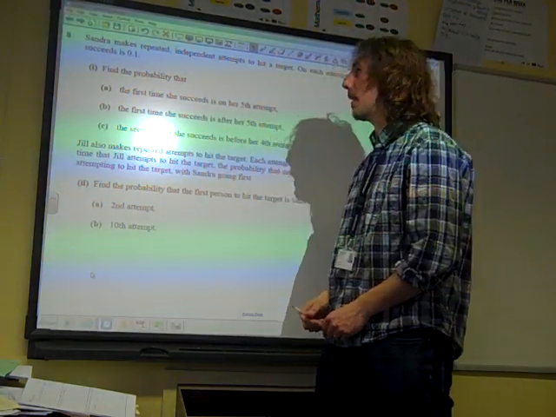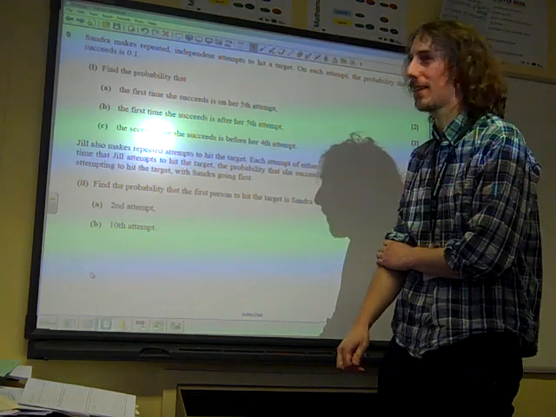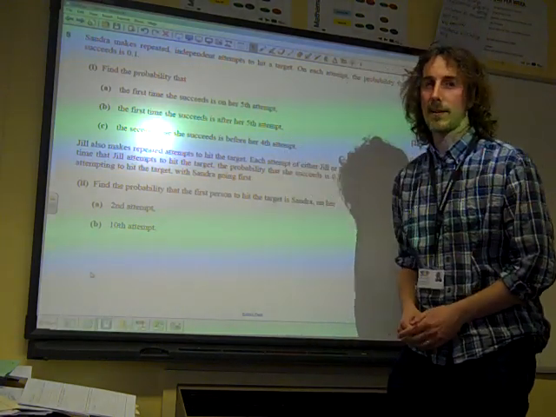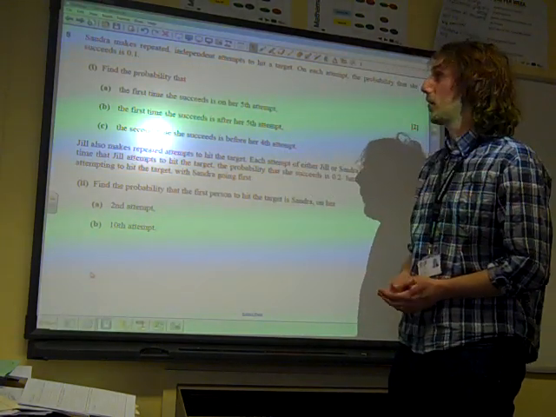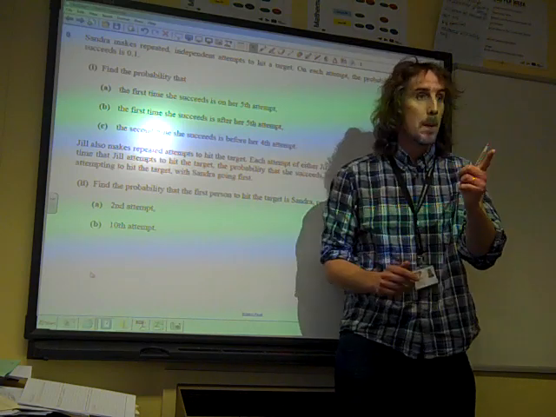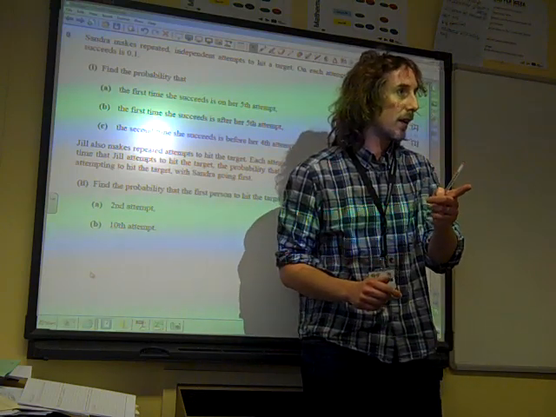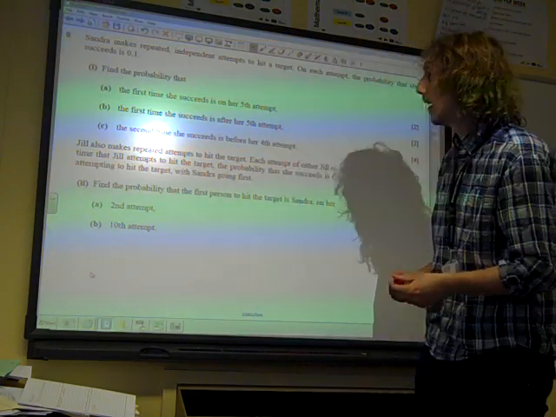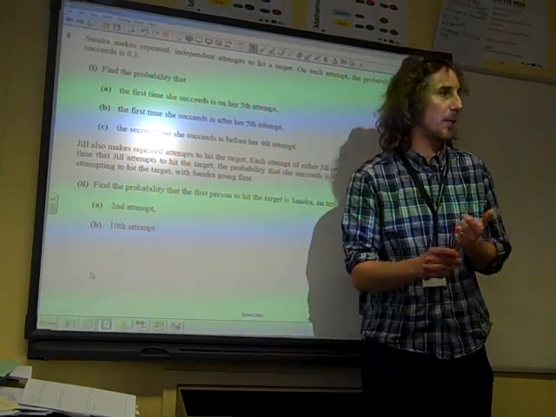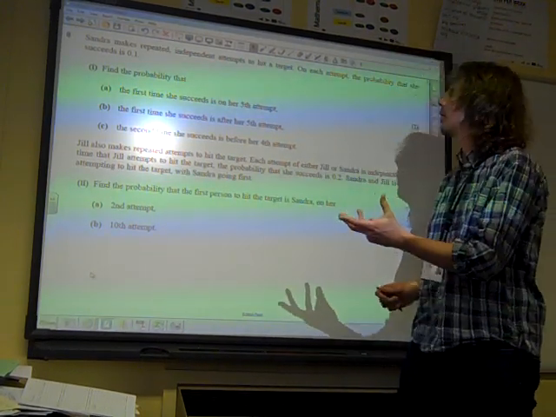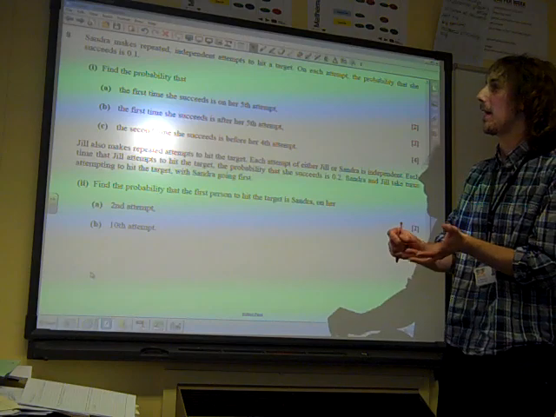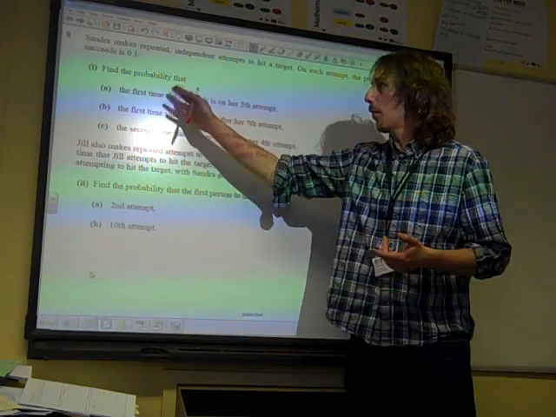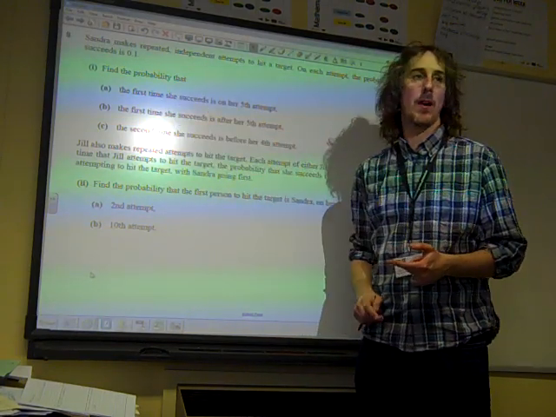Question 8: Sandra makes repeated independent attempts to hit a target. On each attempt, the probability that she succeeds is 0.1. Ooh! What's this? Maths. Good. Josh, this is a geometric distribution, isn't it? Because the probability remains constant. It's independent attempts. Find the probability that the first time she succeeds is on her 5th attempt.